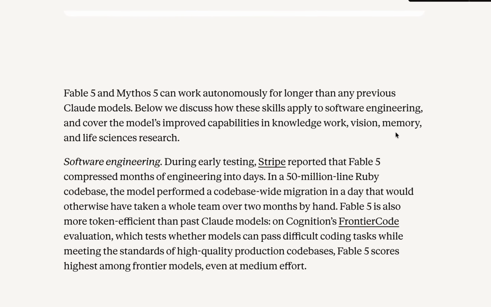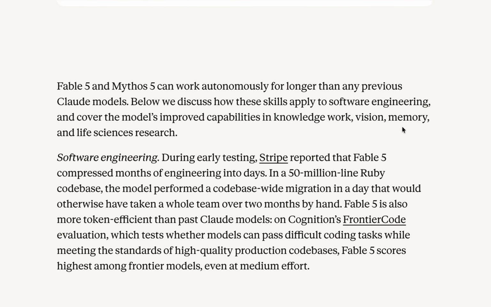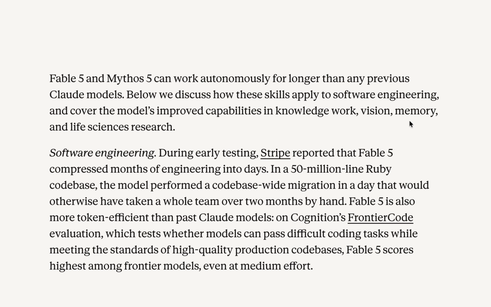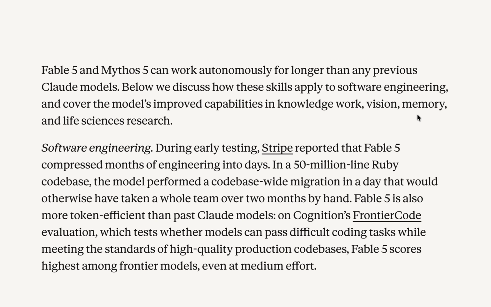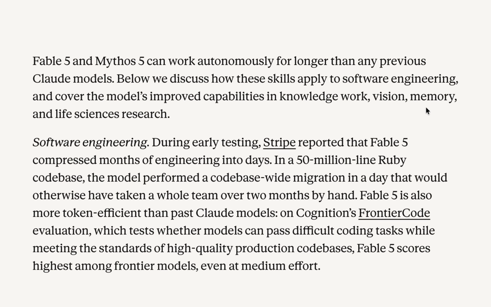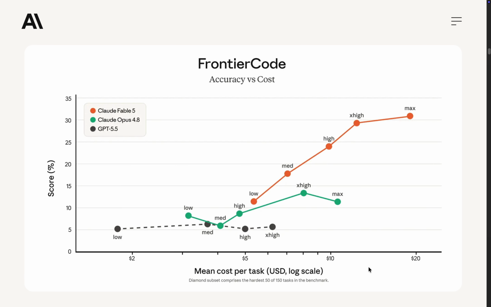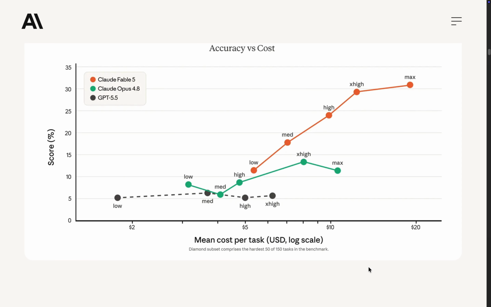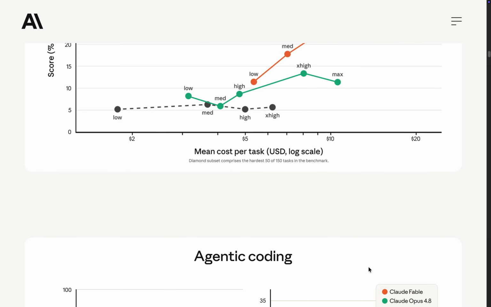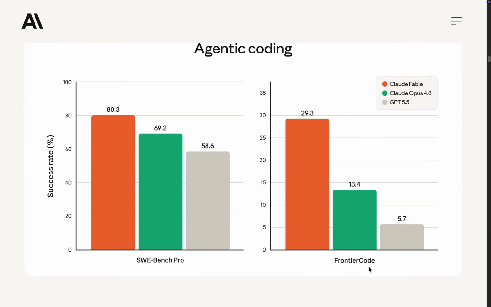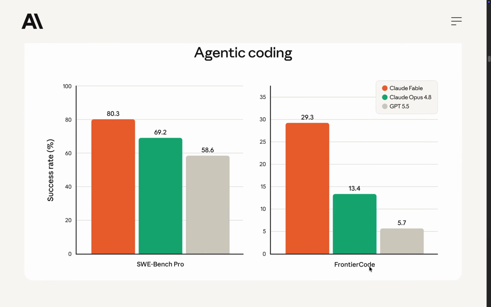Second, in software engineering, Stripe reported that Fable 5 completed a codebase-wide migration in a 50 million line Ruby codebase in 1 day. Anthropic says the same work would have taken a team more than 2 months by hand. Third, on Cognition's frontier code evaluation, which focuses on production quality code rather than simple correctness, Anthropic says Fable 5 scores highest among frontier models, even at medium effort.